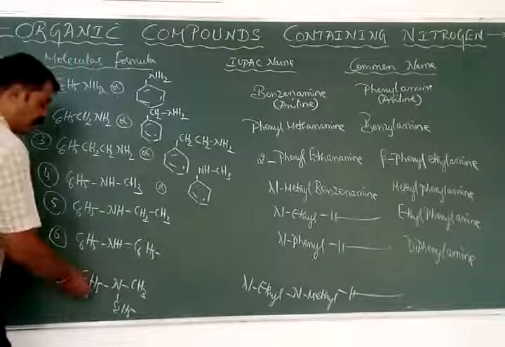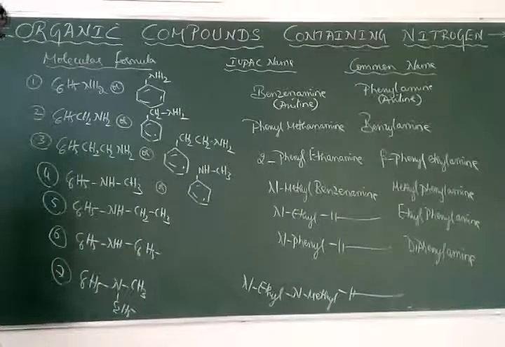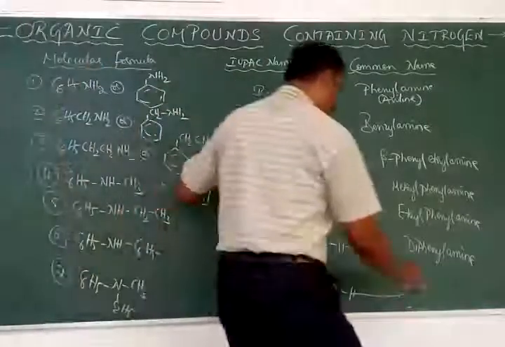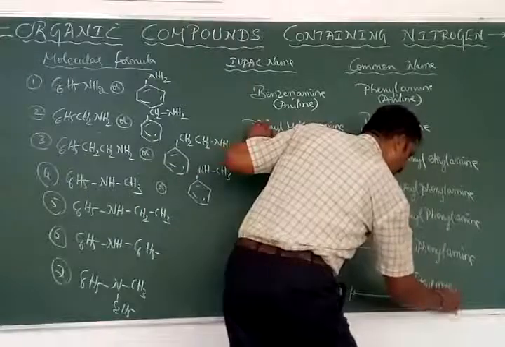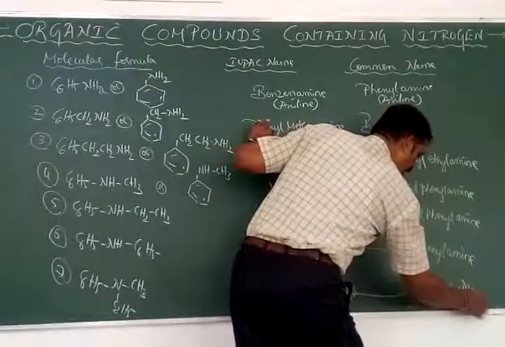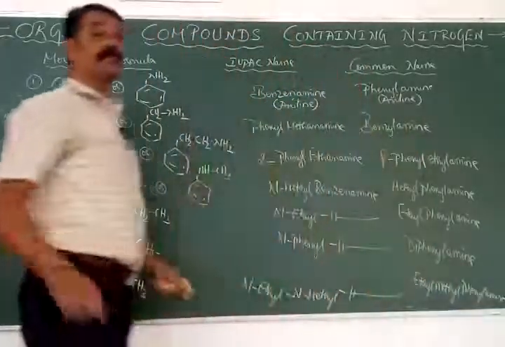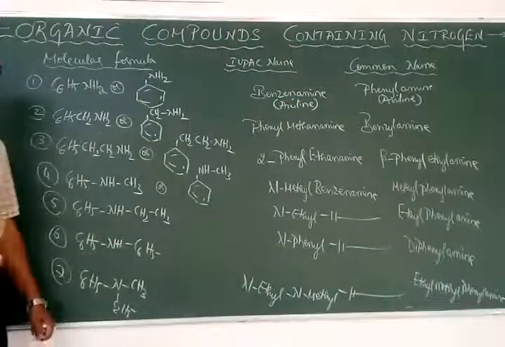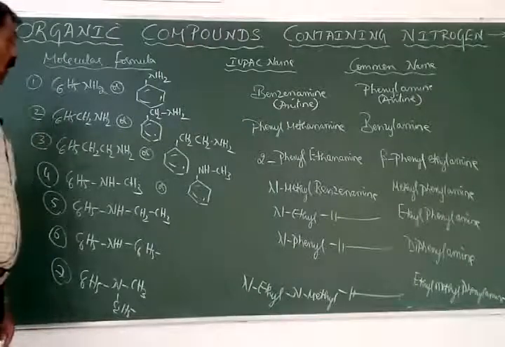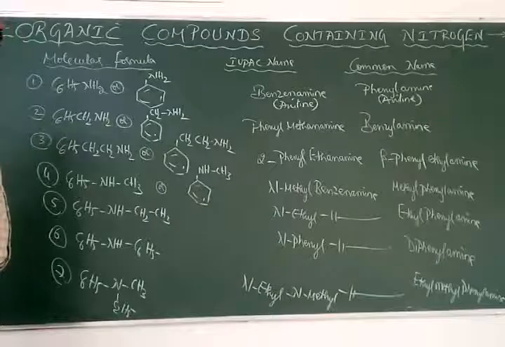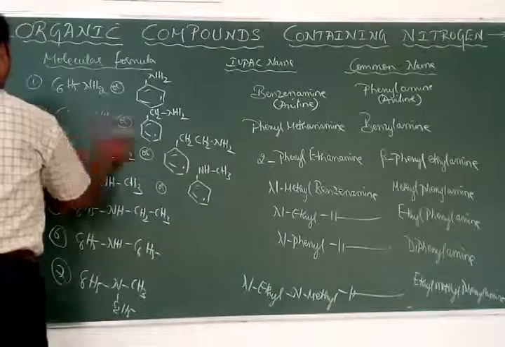This is phenyl, this is methyl, and this is ethyl. According to alphabetical order, which comes first? Ethyl, I think. Therefore, it is called ethyl methyl phenylamine. Okay. So this is with respect to the first part of the aromatic amines, where we have benzenamine as one of the main components. Okay. So let us have the next set.